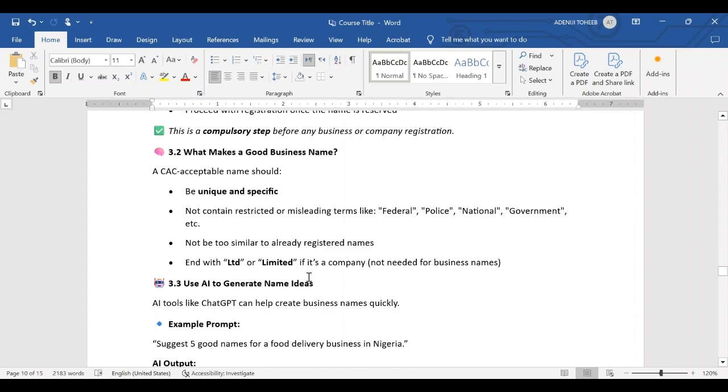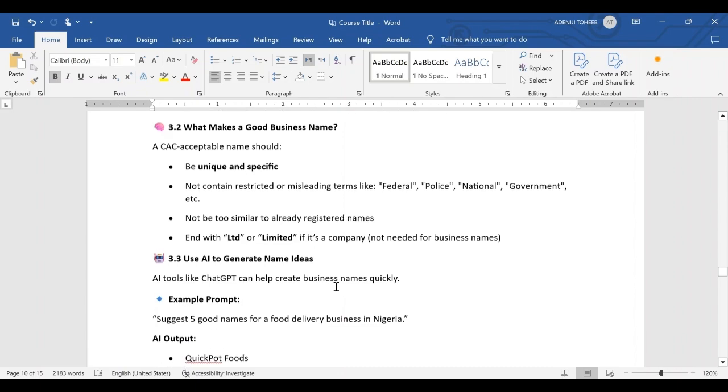Now, if you are registering a company, your company name must end with limited or LTD. But if you are registering a business name, you can use enterprise, you can use ventures and the likes, or you might not use anything. But don't worry, when you get to the practical aspect of it, you are going to understand what we are trying to bring out here.